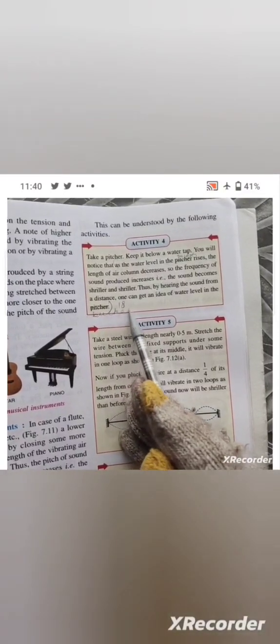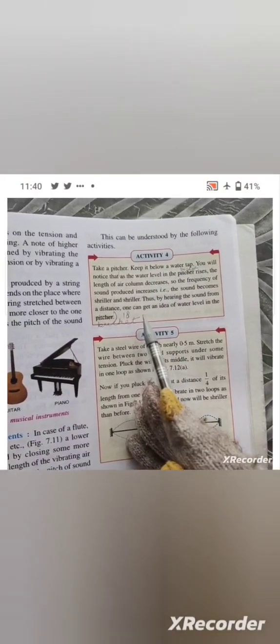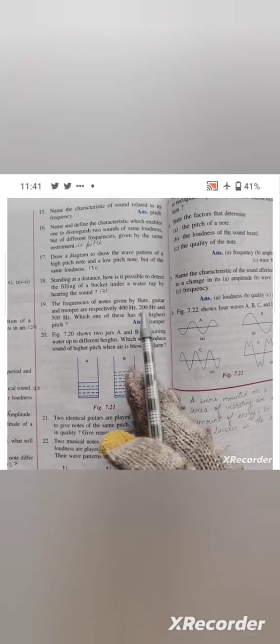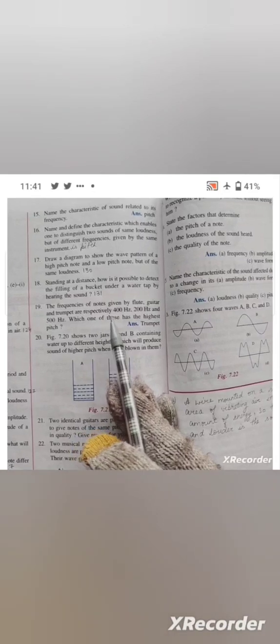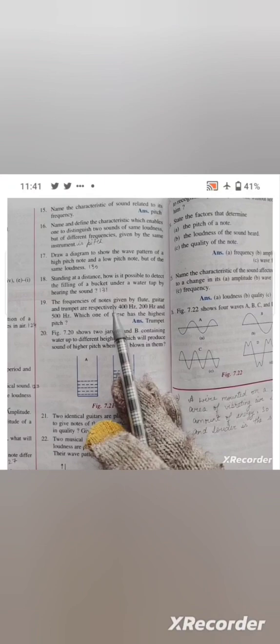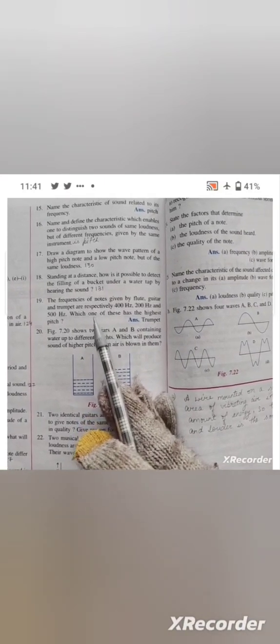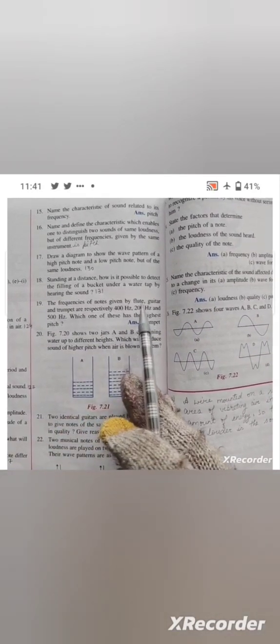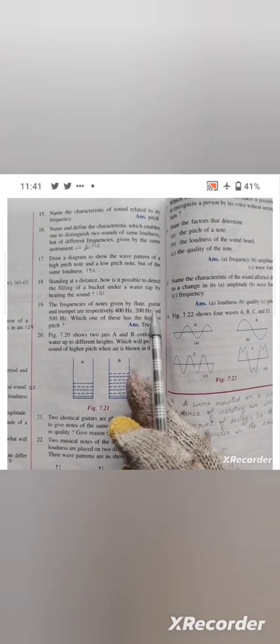Question number 19. The frequencies of notes given by flute, guitar and trumpet are respectively 400 Hz, 200 Hz and 500 Hz. Which one of these has the highest pitch? As you know, a sound which has high frequency is said to have high pitch. Therefore, as the trumpet has a frequency of 500 Hz, which is more than the frequency of flute and guitar, the trumpet has the highest pitch. Its answer is already given, but you have to write down this answer also in your notebook. Okay.